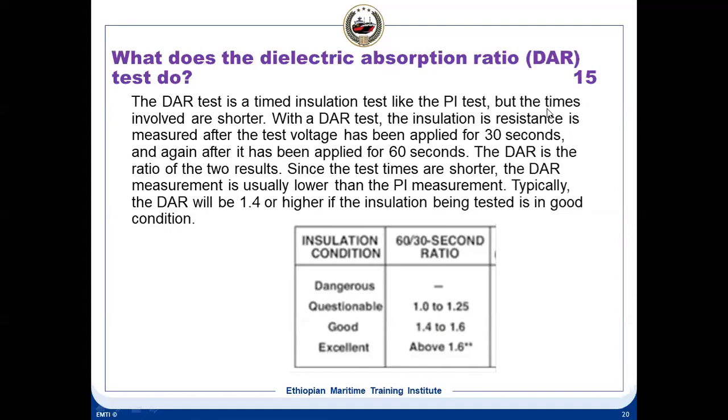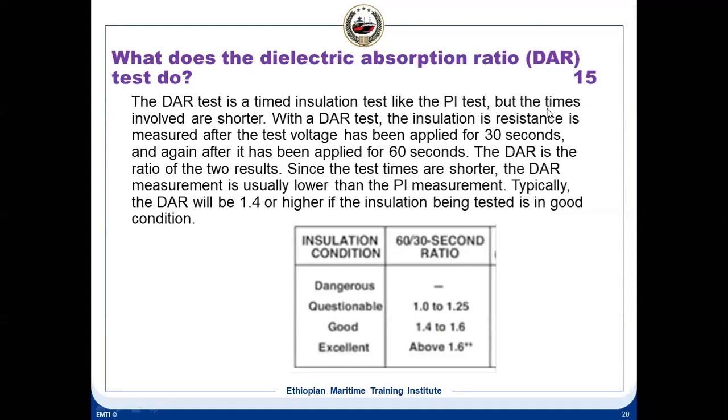So generally, what are the tests you carry out? Insulation tests: the insulation resistance test, the DAR test or dielectric absorption test, and the polarization index test. What is the difference between the DAR test and the polarization index test? The polarization index test is done for a 1 minute reading and a 10 minute reading; the 10 minute reading divided by the 1 minute reading gives the polarization index. Whereas the DAR test is carried out for 30 seconds and 60 seconds; the 60 seconds reading divided by the 30 seconds reading is the DAR value.